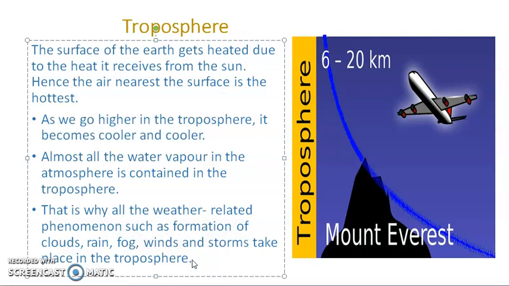As we go away from the surface of the earth, the air becomes thinner and thinner. I already explained that. That's why the air on high mountains is rarer than the air near the earth's surface. See here, I have shown an aeroplane. Aeroplanes fly in the higher parts of the troposphere. There the air is very rare. Therefore, arrangements have to be made to ensure that passengers get enough air for breathing. Okay.